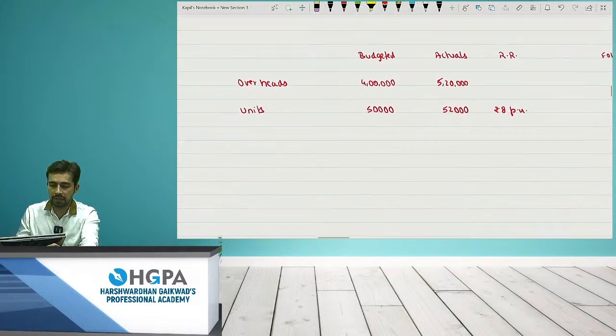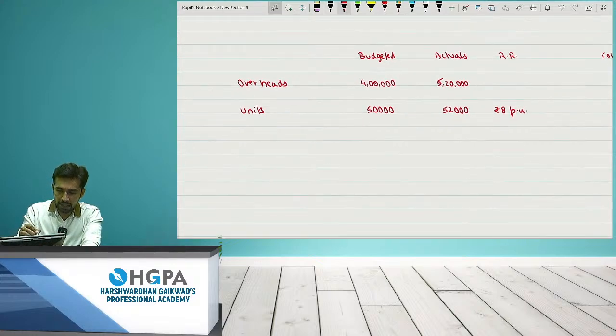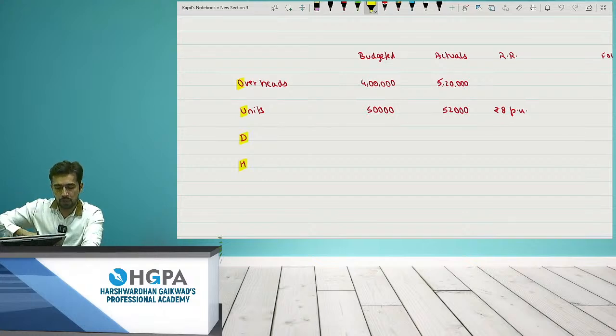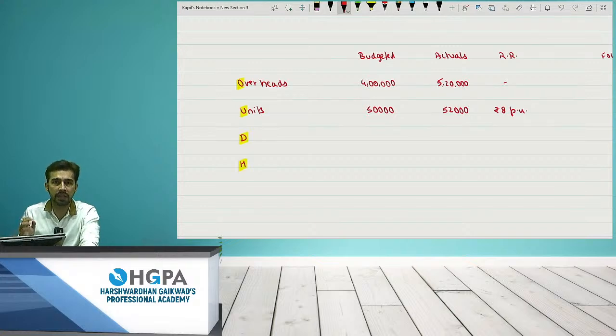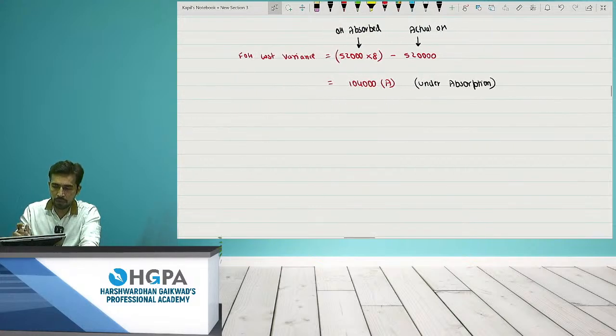So I have made this O and U. After that, I have to make D and H. What is D and H? I will explain you later. But first, we have to calculate 3 variances. So the keywords are O, U, D, H. We always write in this order: O, U, D, H. And I'm telling you, you have to follow this order. It will be very easy for you to analyze the questions. First is the budgeted data, then actual data, and what column you have to make is the RR. RR is recovery rate, right? Recovery rate is also known as absorption rate, right? Okay, moving ahead. This 1,04,000 is divided into 2 parts.